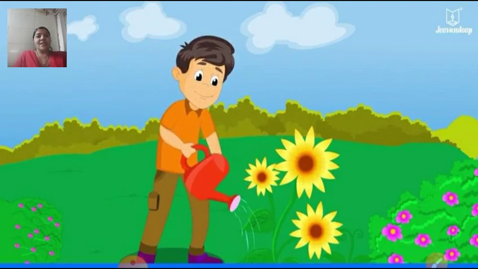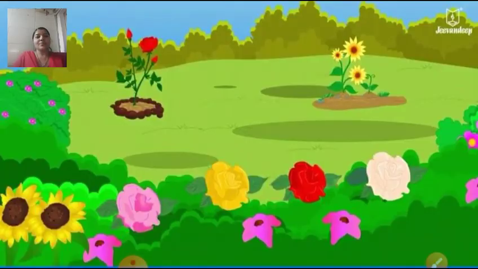It purifies the atmosphere. It keeps the air clean. So children, it is our duty to keep our garden clean, and we should water the plants too. See, then if you take care of all such things, your garden looks so pretty.